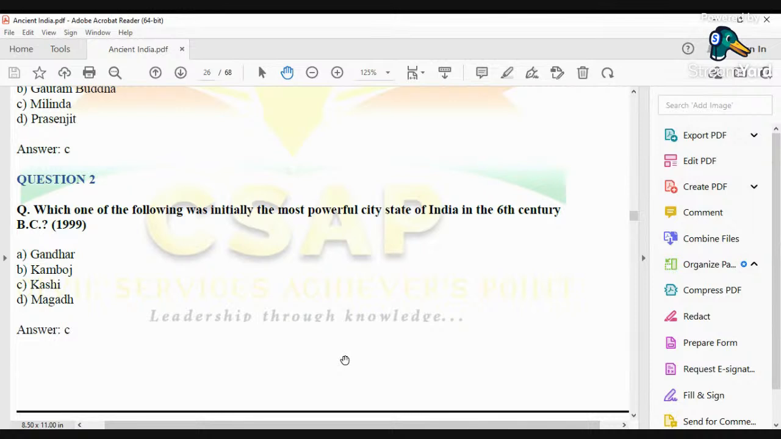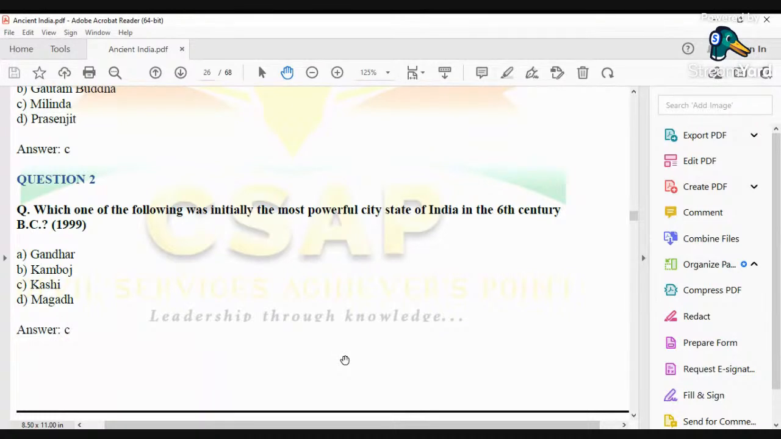But initially, which was the most powerful Mahajanapada? Initially, the most powerful city-state was Kashi. And we all know for a matter of fact that ultimately Magadh became the most powerful Mahajanapada. But the question is not ultimately, but initially. So the answer in this case would be Kashi.